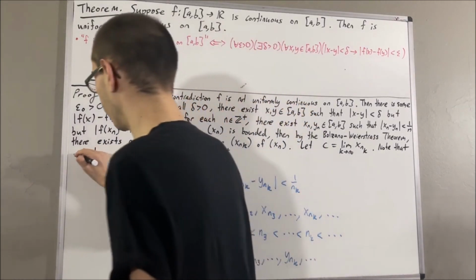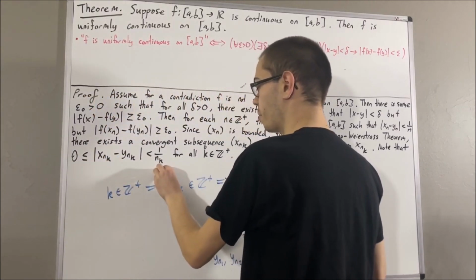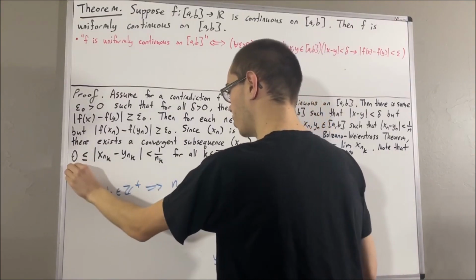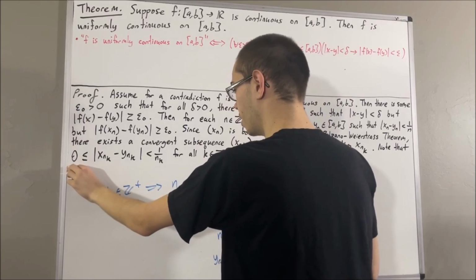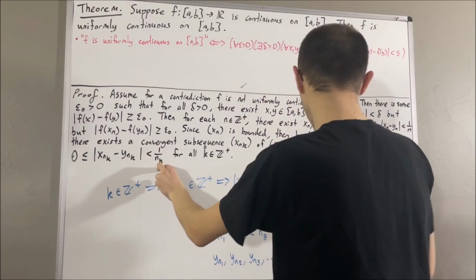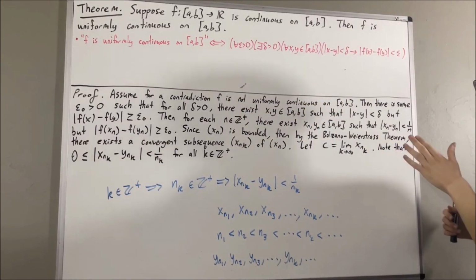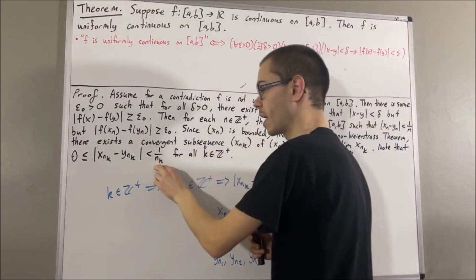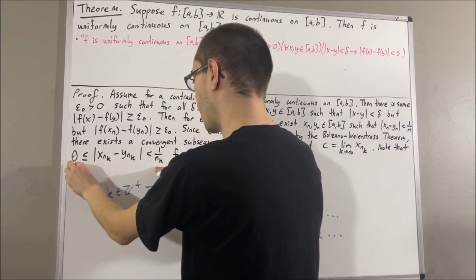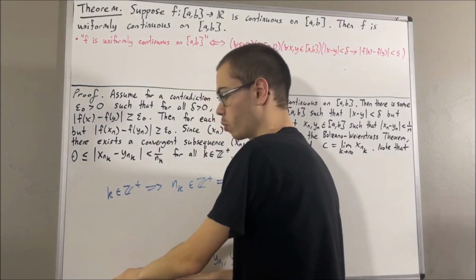And we know that absolute value is greater than or equal to 0. So then, this tells us we're in a position to apply the squeeze theorem. To do so, we know that a constant sequence of zeros converges to 0. But does the sequence 1 over nk converge to 0? Well, we know that the sequence 1 over n converges to 0, and therefore, its subsequence 1 over nk must converge to 0. So since both of these sequences converge to 0, it follows that the sequence in the middle must converge to 0 as well, by the squeeze theorem.